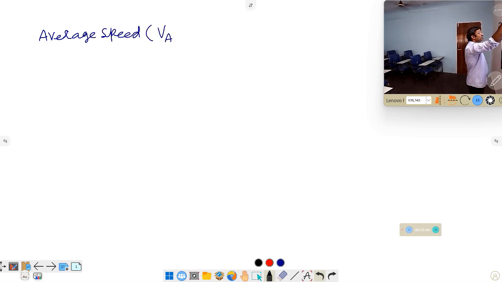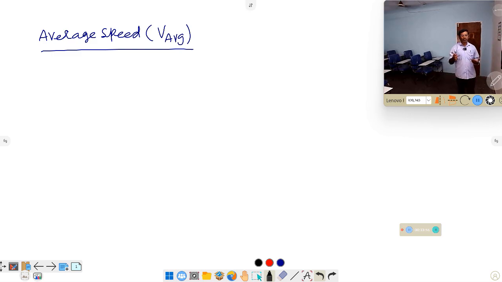Average speed we are indicating with V_av. What is average speed? You started from your house, went outside, and came back by bike, cycle or car, whatever it is.